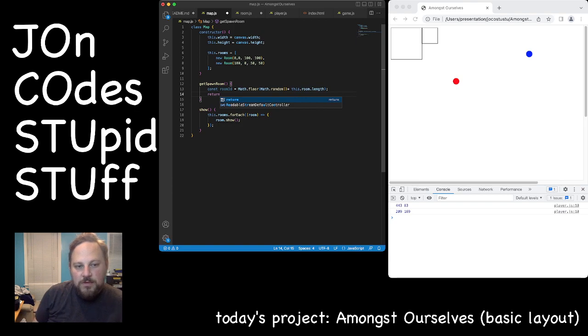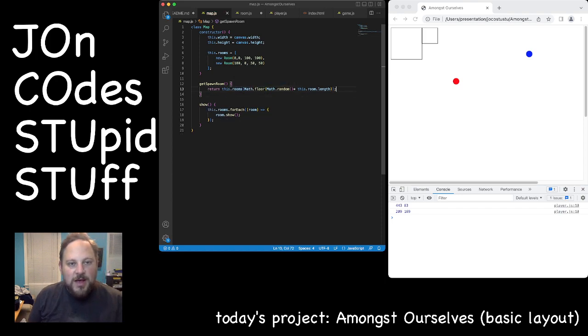Oh, haha, we don't need a variable. All right, we're just going to do this. Return this dot rooms at that. And that will get us one of the rooms at random. Okay, so now we go back to our game.